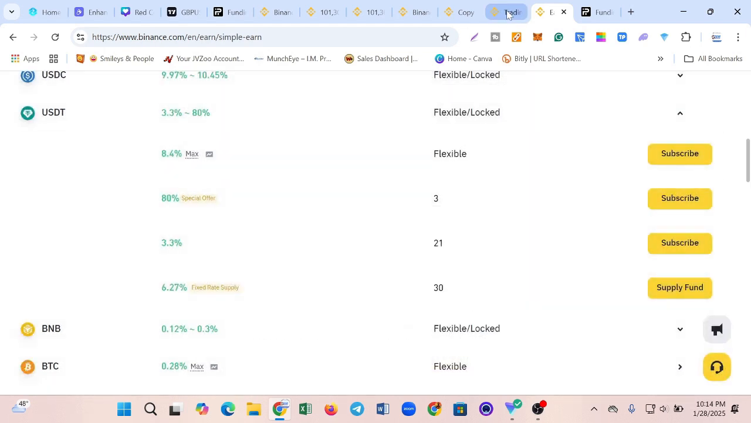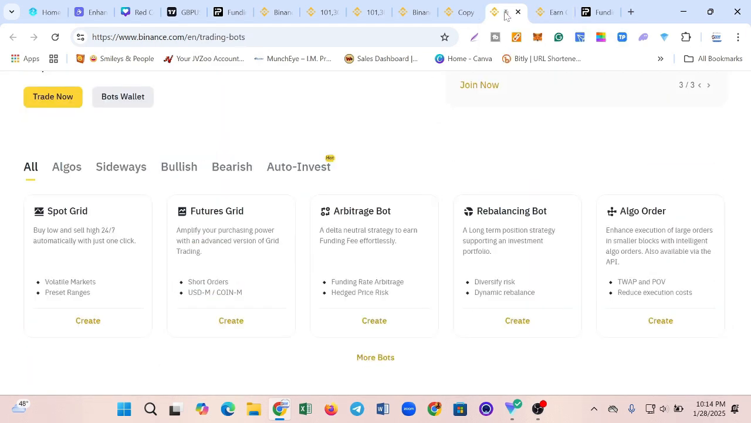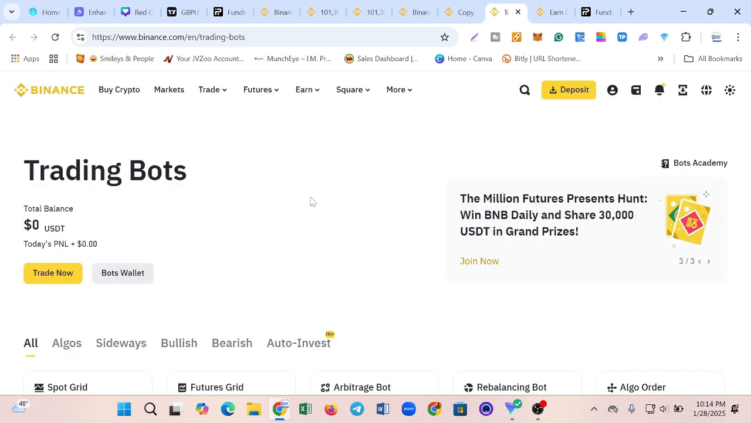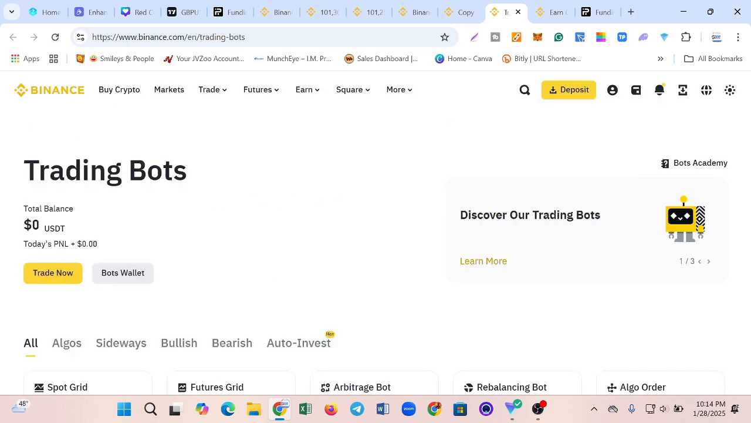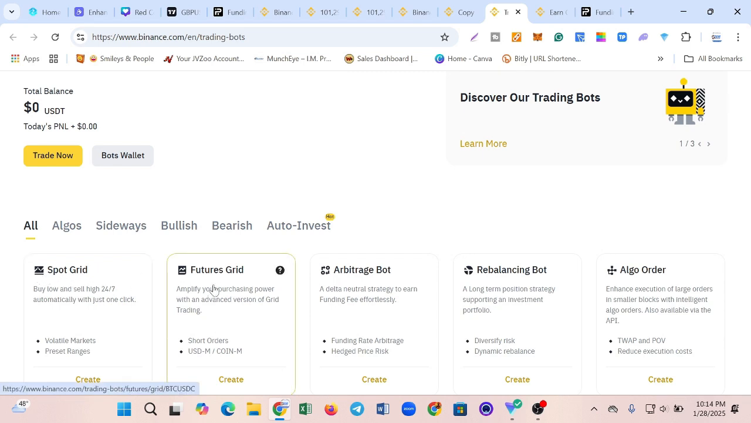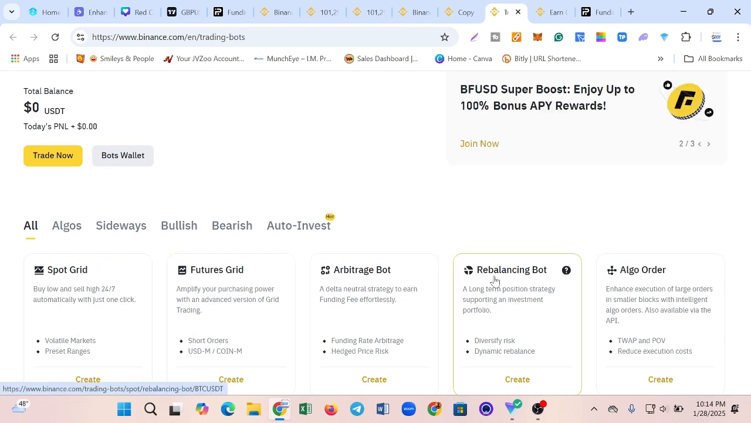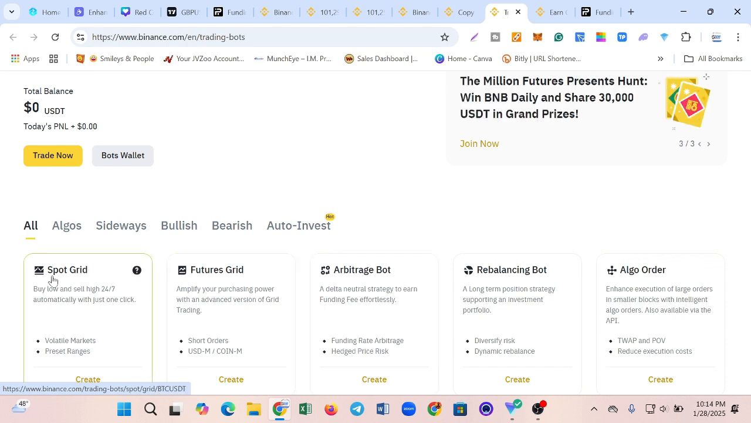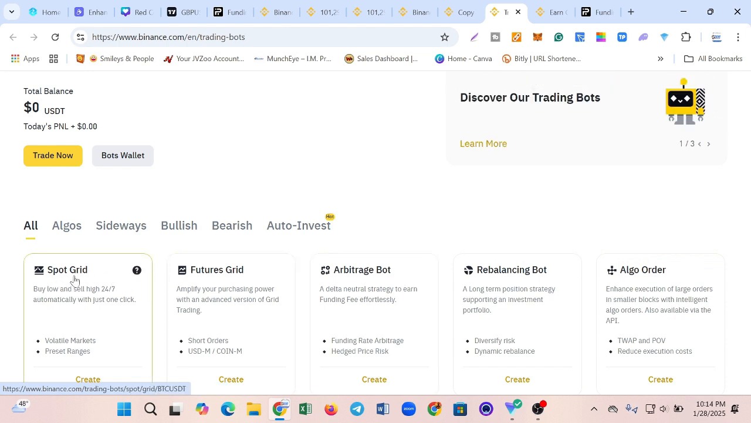Then the second way you can actually earn on Binance is through trading bots. Now Binance has different kinds of trading bots. You can see they have the spot grid, futures grid, arbitrage bot, rebalancing bot, and algo order. Right now, the spot grid is one bot that a whole lot of guys are actually using because it's just like using spot trading. It helps you to buy low and it helps you to sell high.